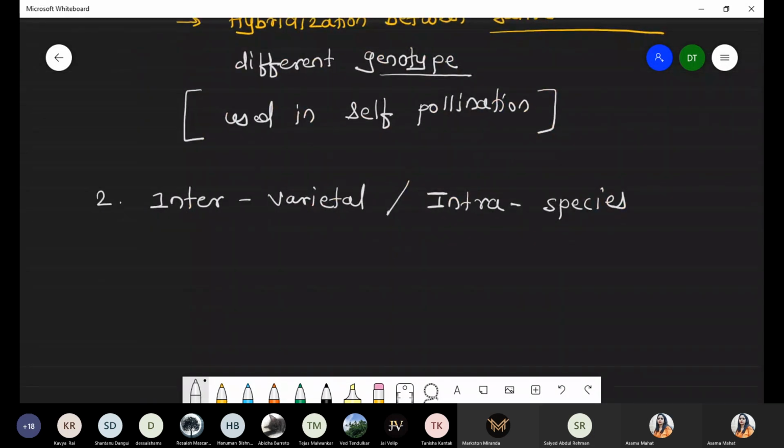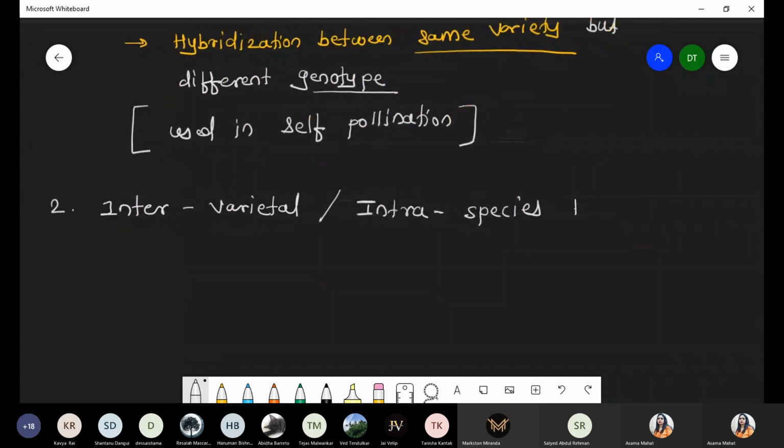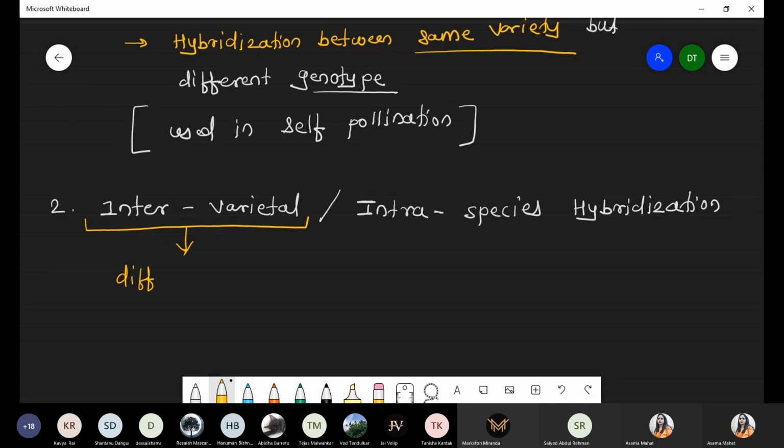Intervarietal hybridization. The name itself tells us. Whenever we are talking about intervarietal, it means hybridization between two varieties, between different varieties. And what is the meaning of intra? Intra means same.